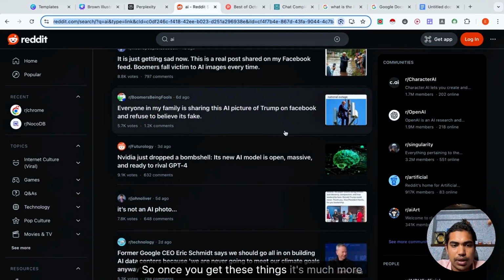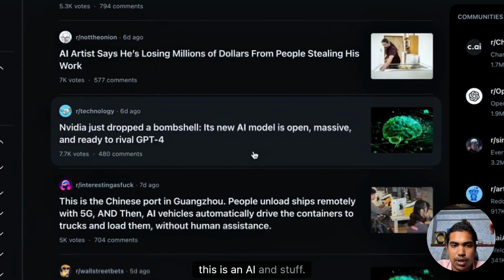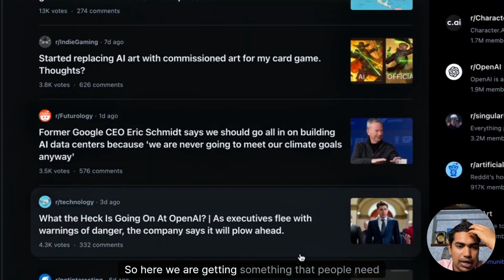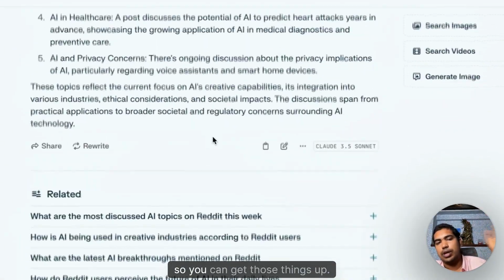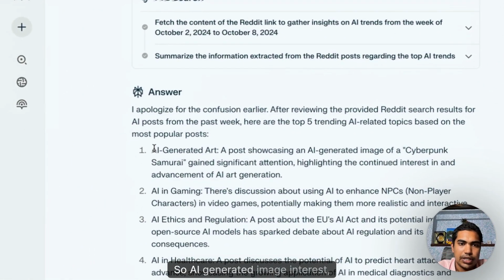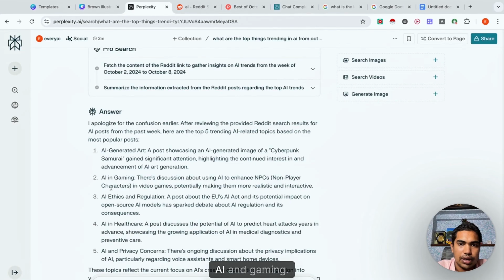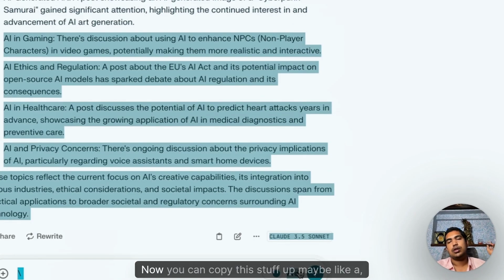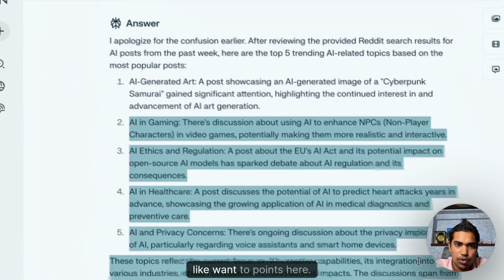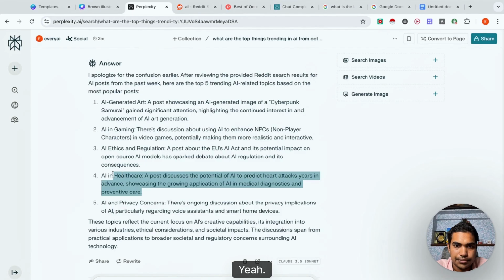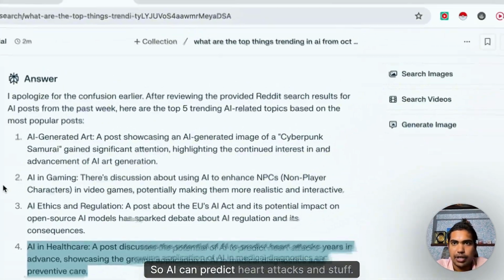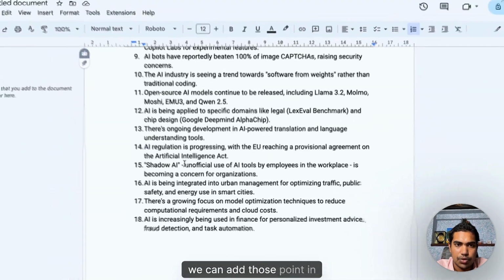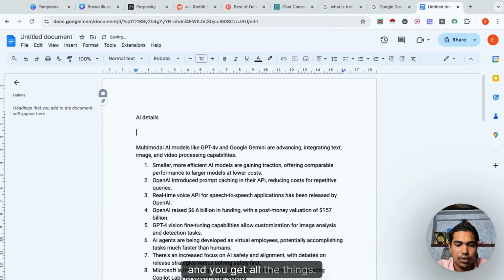So once you get these things, it's much more easier. This is not a photo, this is an AI and stuff, and also it will go through all the comments. So here we are getting something that people need, so you can get those things up. So AI generated image, interest in AI art, AI and gaming. So someone is saying about AI and gaming, AI and EU arts and all these things. Now you can copy this stuff up, maybe like 1-2 points here. Yeah, so AI can predict heart attacks and stuff. So here you have it. We can add those points in, and you get all the things.